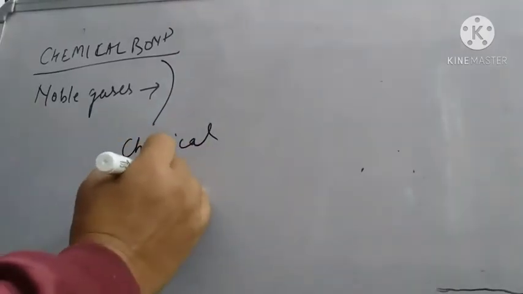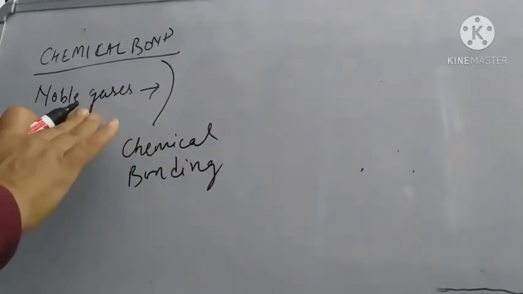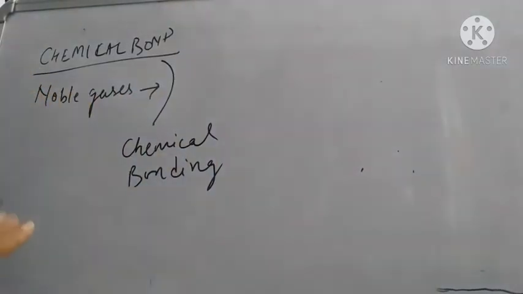Now, coming to inert gases. Inert gases, which are also known as stable gases or zero group elements, have the stable electronic configuration. That means their outermost shell, that is the valence shell, is complete.